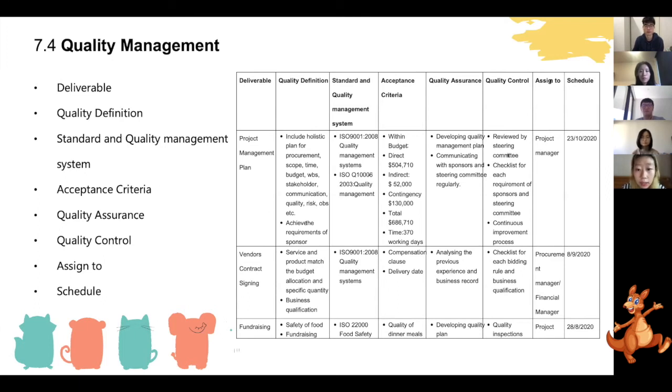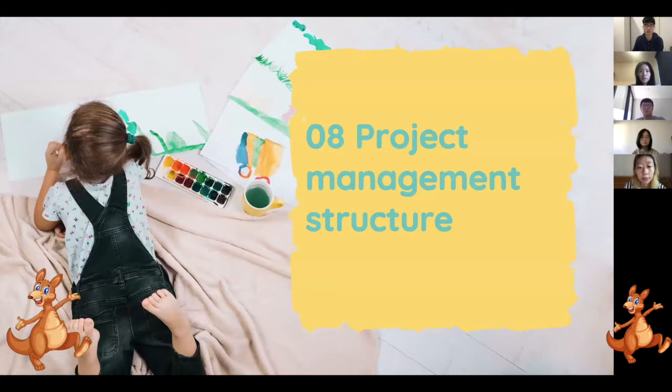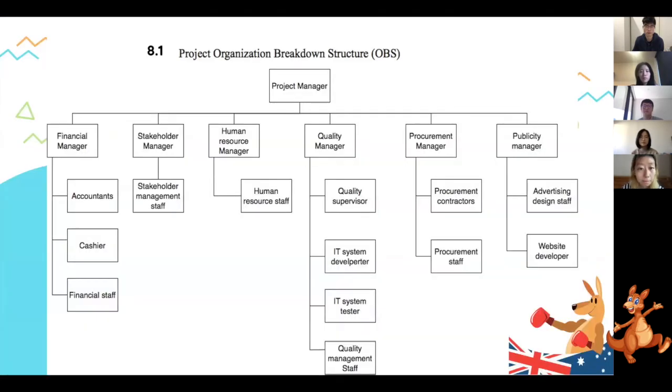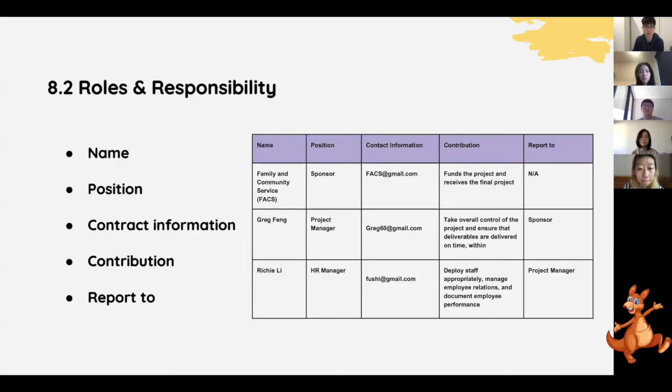So the next part is introduced by Winnie. Hello everyone, I'm Winnie. For project organization structure, the first part is OBS, which can show the dependency of child care center staff. And second is roles and responsibilities, including name, position, contact information, contribution, and reporting. The chart on the right is an example.